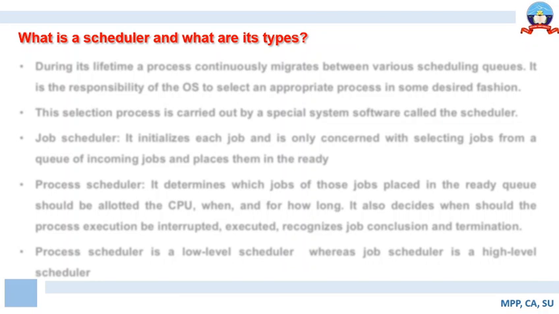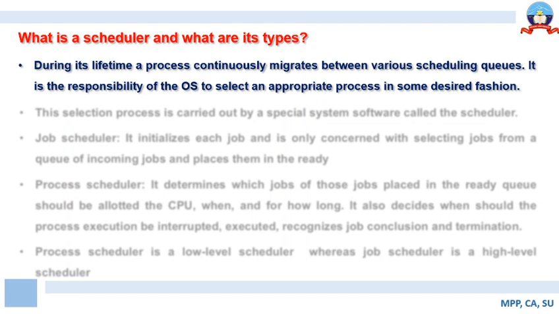Now let us try to understand the role of a scheduler and what the types of scheduler are. As we have understood, during a process's lifetime, the process migrates between different stages or different states, and this is done with the help of a program that is called a scheduler in very simple terms. So a scheduler is a program that is capable of allotting CPU resources to the processes, or placing a job from the job queue to the ready queue. There are several tasks that are performed by the scheduler. So let us try to understand in depth what a scheduler is.